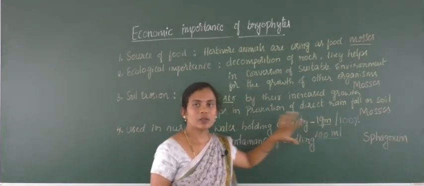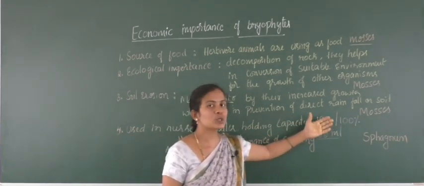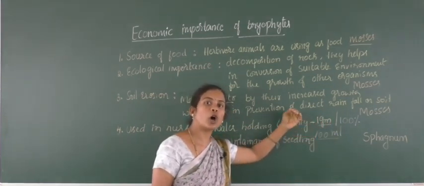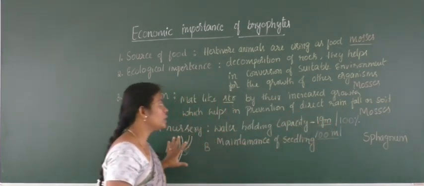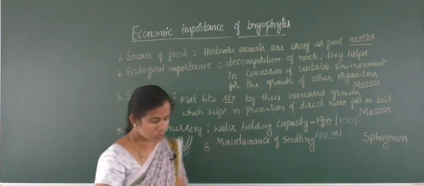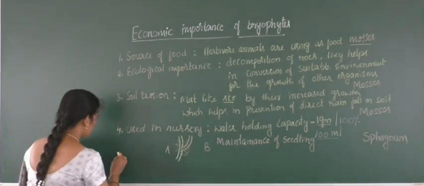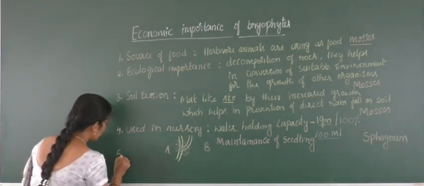This sphagnum has water holding capacity increased by 100 times compared to its normal weight. So that's why this can be used in nurseries. Understood about this? Next we will move to the use as a peat.